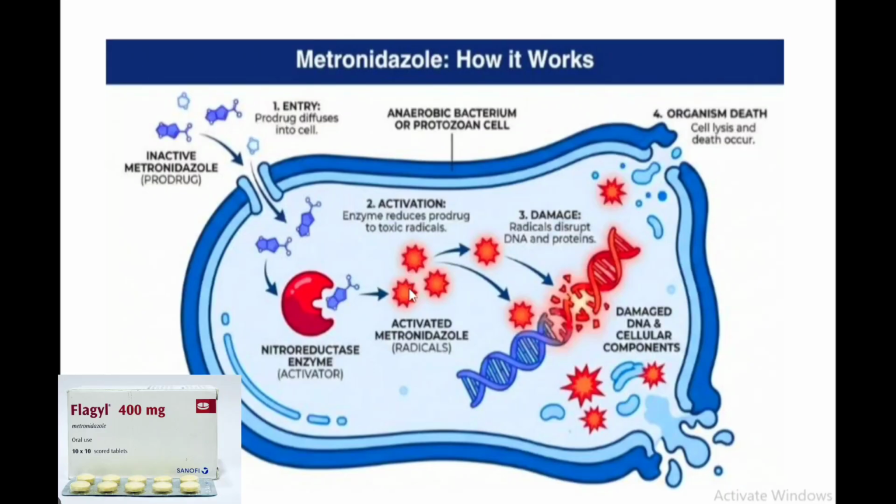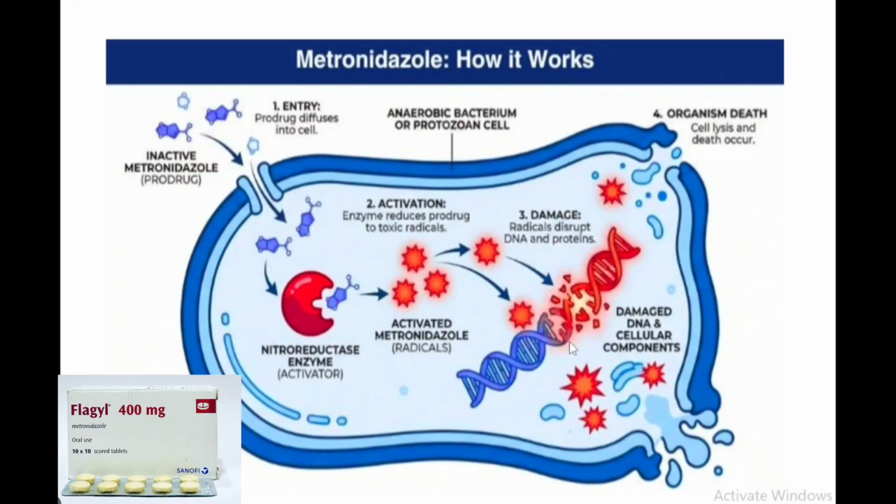Those toxic radicals damage the DNA. They can disrupt the DNA and proteins. Finally you can see the double stranded DNA broken down into single stranded, then small pieces, and finally the total DNA is disrupted.